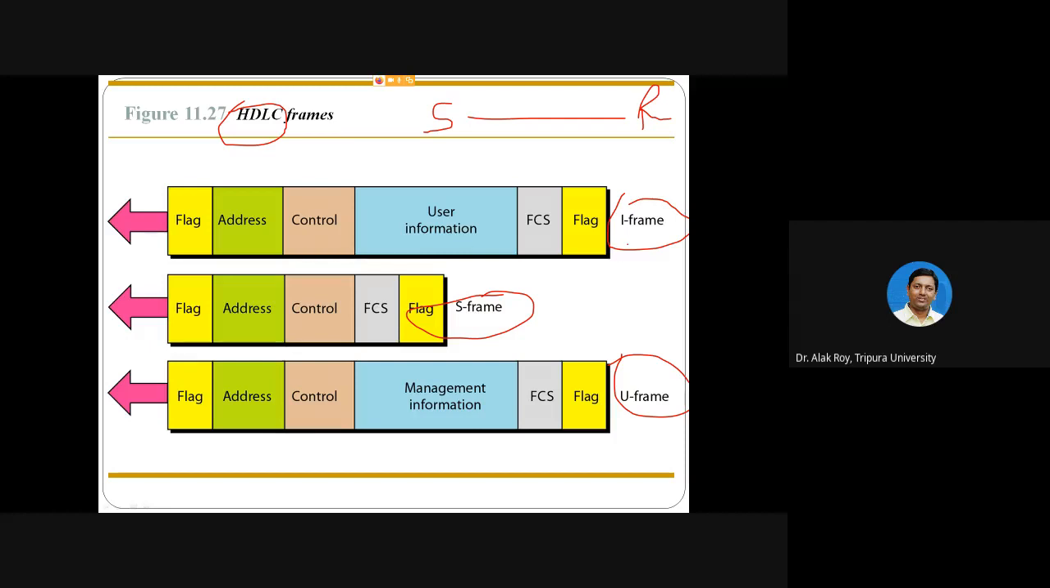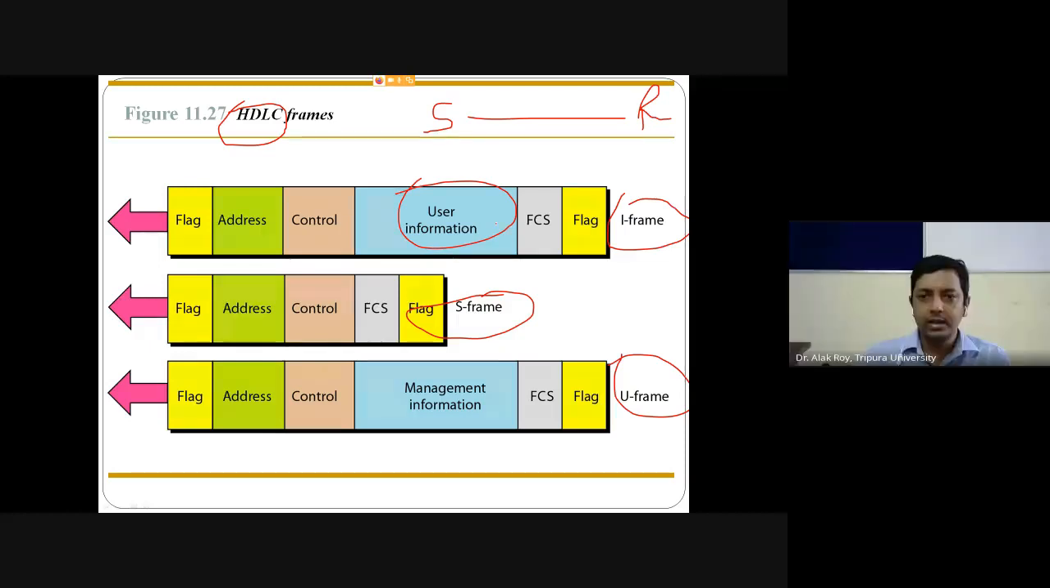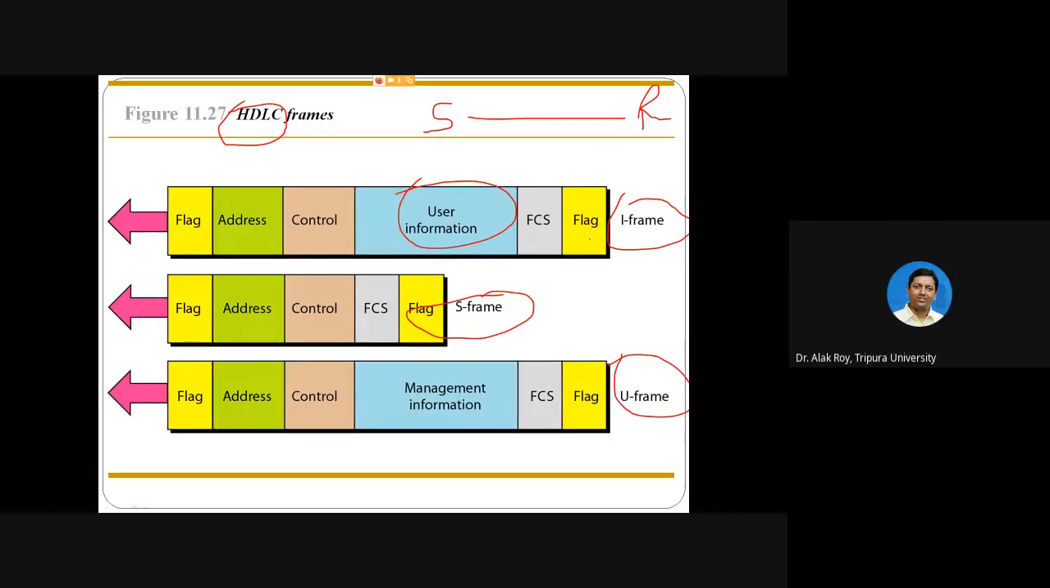I frame is the information frame, where this frame will be used to send information from sender to receiver. With the information, it will have some extra information like flag, address, control, FCS, flag. As already discussed, with a frame there will always be a flag. That will be common.